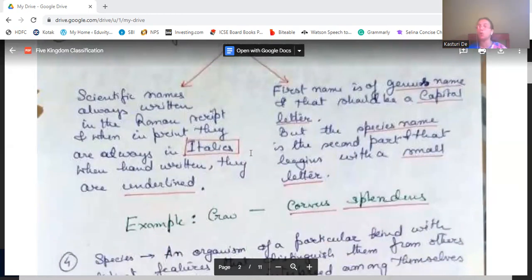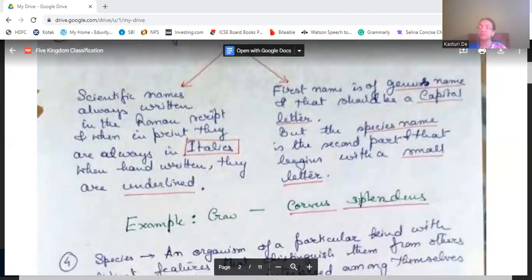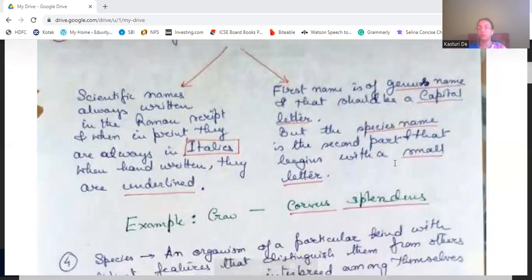For example, see crow, Corvus splendens. Corvus is the generic name, splendens is the specific name. Corvus, as it is the generic name, starts with the capital letter C, and splendens is the specific name, so it is totally in lowercase. And both of them are underlined, as it is the scientific name denoting the binomial nomenclature of the crow.